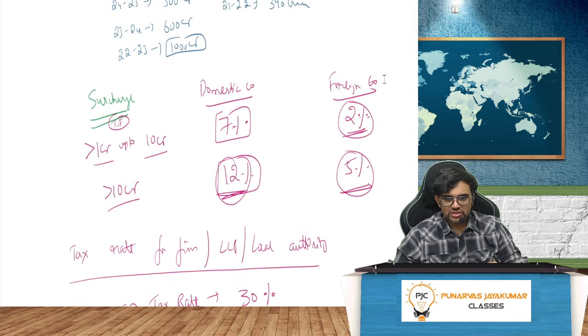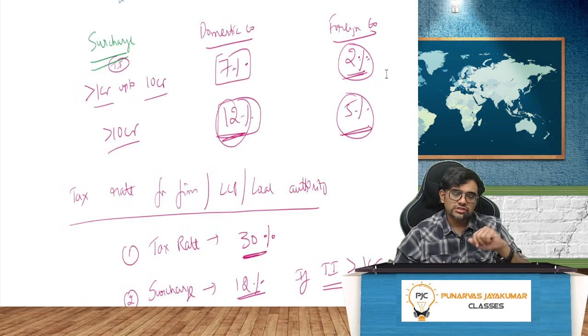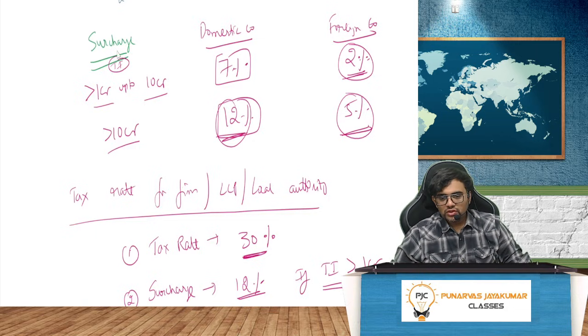Apart from that, surcharge is also given in the notes. Total income, domestic company, foreign company. If the total income is more than 1 crore up to 10 crore, surcharge for domestic company is 7%, foreign company is 2%.